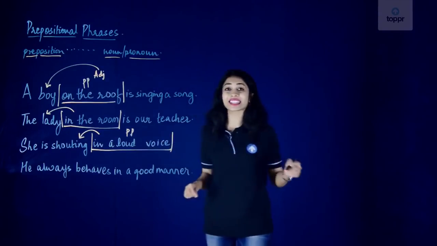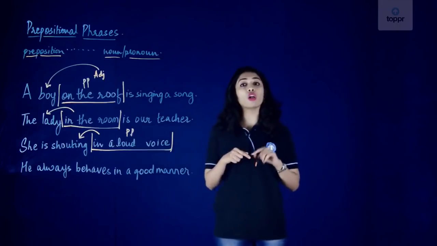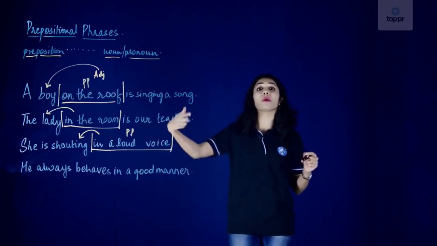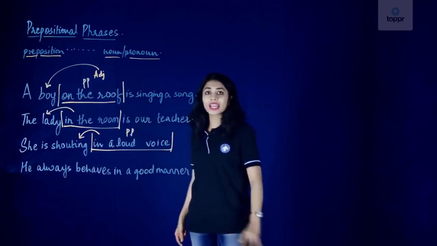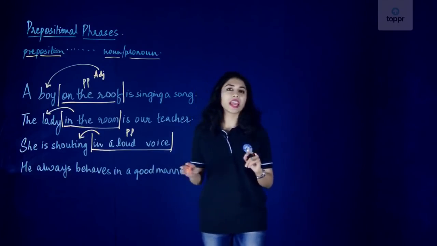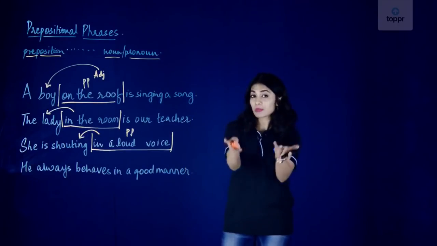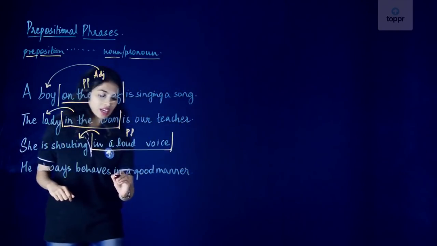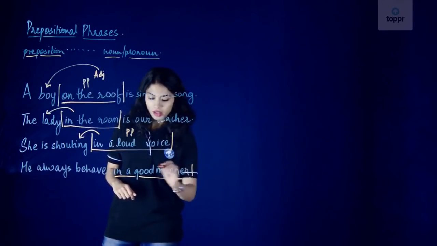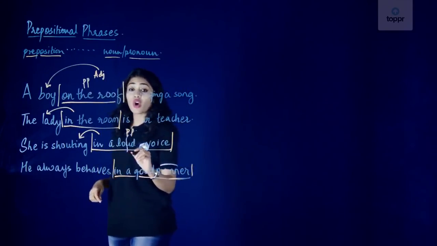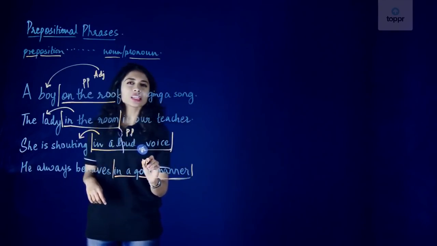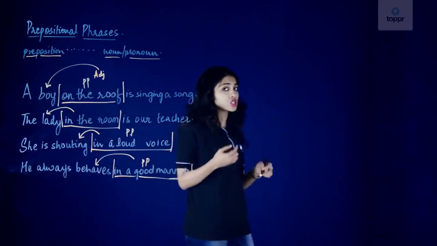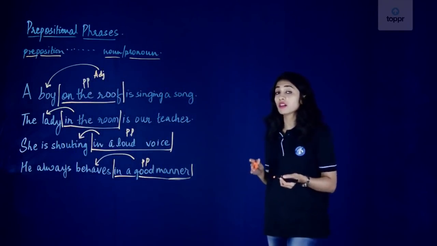So in a loud voice is our prepositional phrase, and it also plays the role of an adverb phrase since it is telling us about the verb shouting. Let's look at our fourth and last statement, which is: he always behaves in a good manner, and that is how you are supposed to behave. Let's identify our preposition, which is in again. In a good manner is our prepositional phrase. How does he behave? Behave is our verb, so in this case it's also acting as an adverbial phrase.